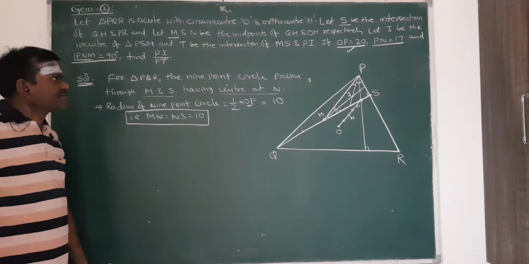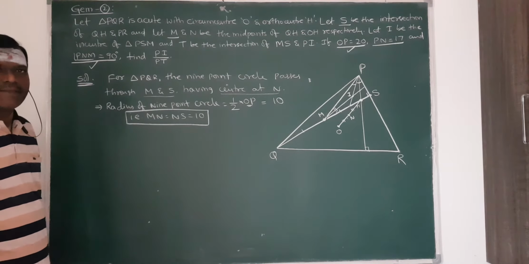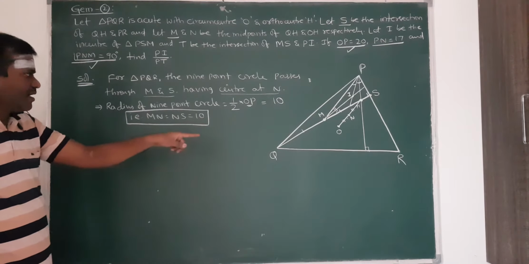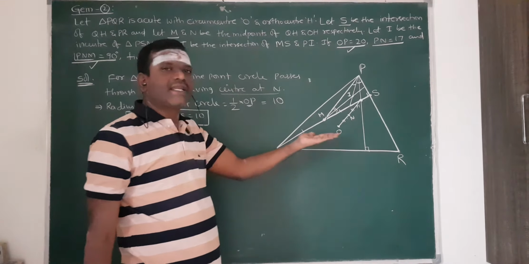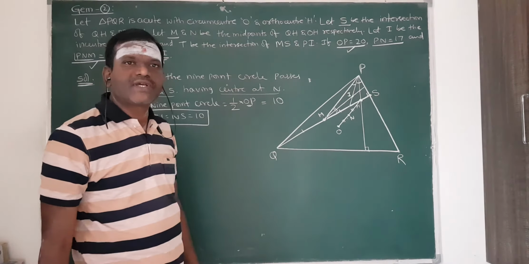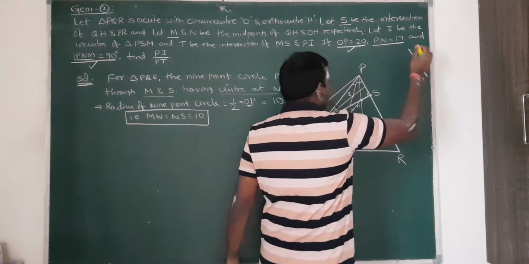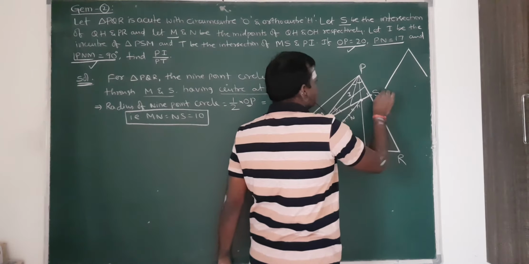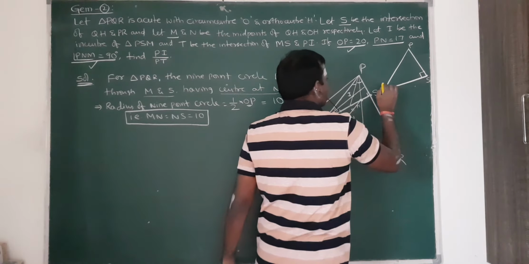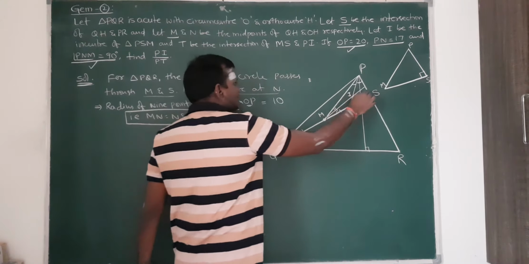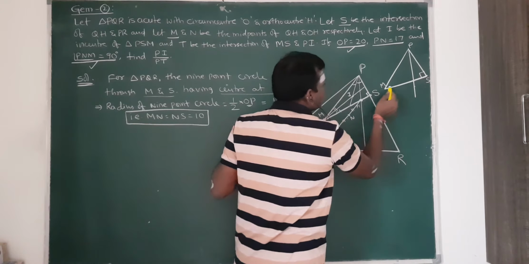Next identification. See this one. Angle PNM is equal to 90 degrees, given. So I will draw another diagram here. Why? Because if we draw everything in one diagram, we may get some confusion. So that's why I will draw another one, a small diagram. PS is there. PSM is 90 degrees. Already we know that, because this is the altitude. And PNM is also 90 degrees, given.